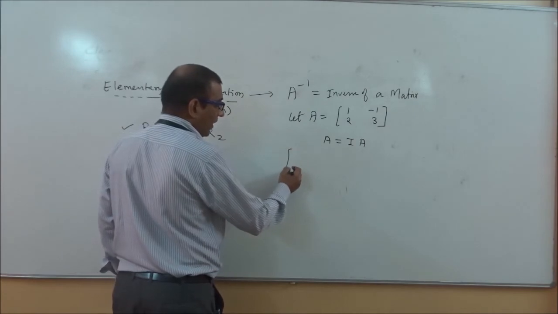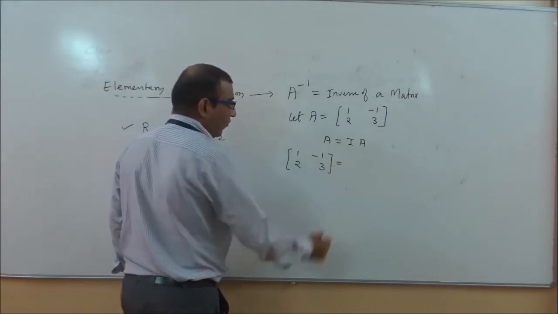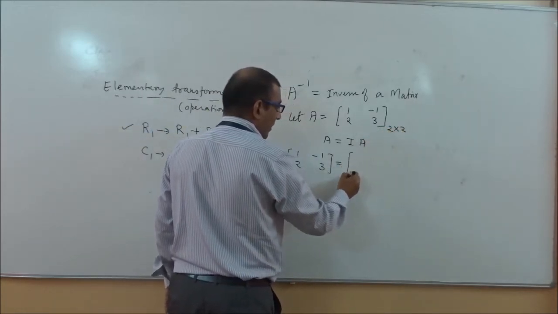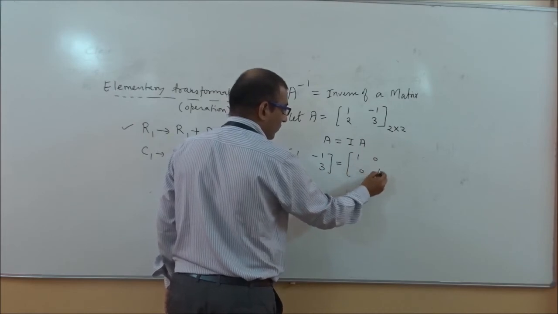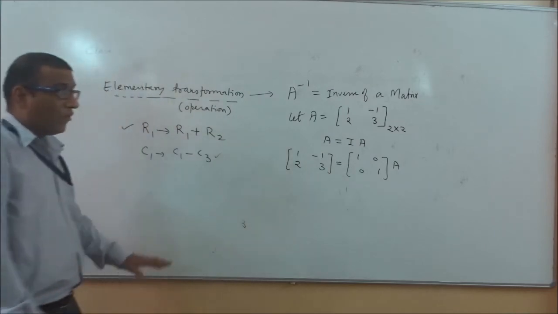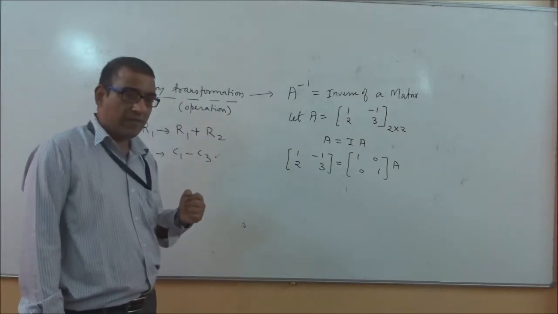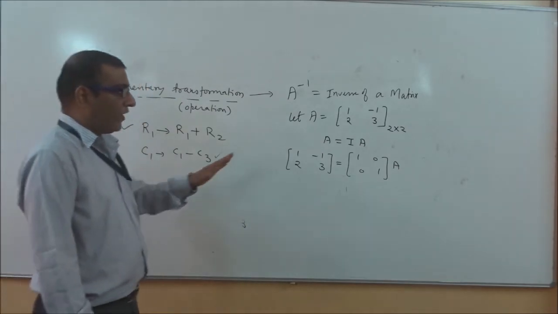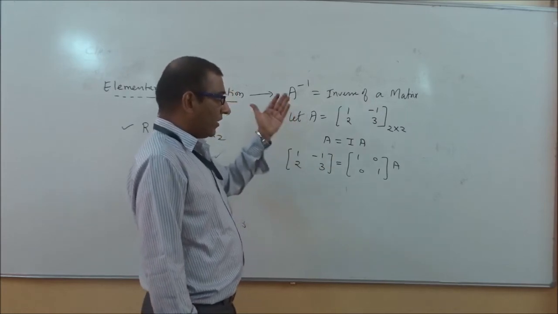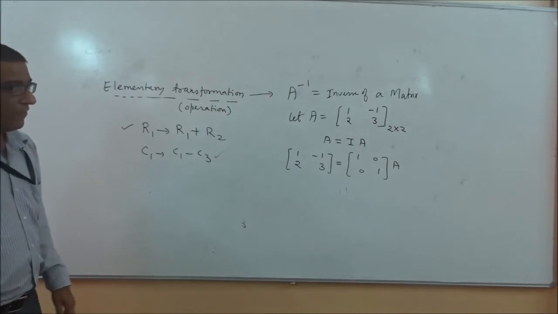So put the value of A in the left hand side. Now if you notice here, the order of A is 2 into 2, so definitely the order of I is also 2 into 2. And this A remains as it is. We will not put the value of A in the right hand side, because if we put the value of A in the right hand side also, then how can we calculate the value of A inverse? So we will put the value of A only in the left hand side, then put I as the identity matrix. The order of A is 2 into 2, so we will take the order of I also 2 into 2, then we will write A here.